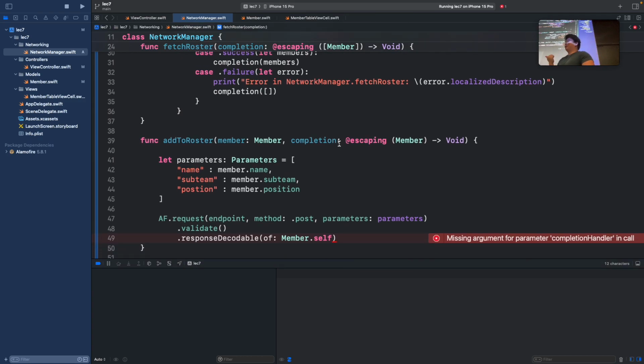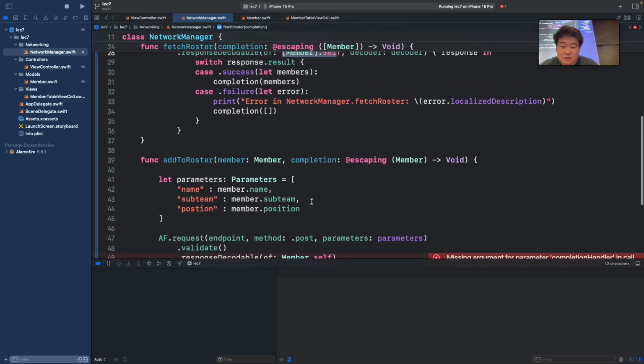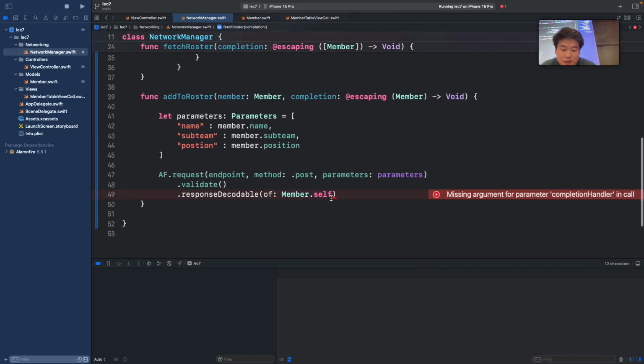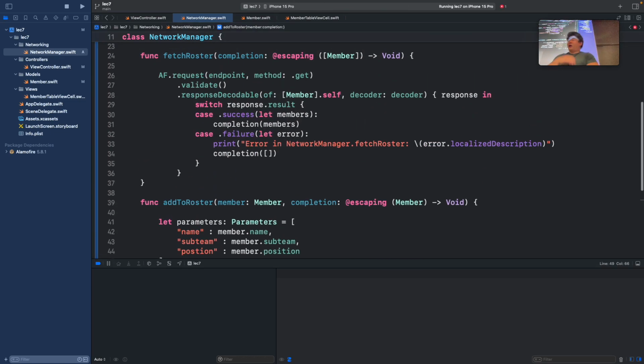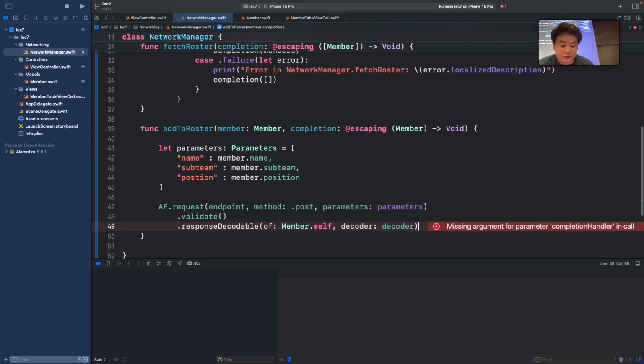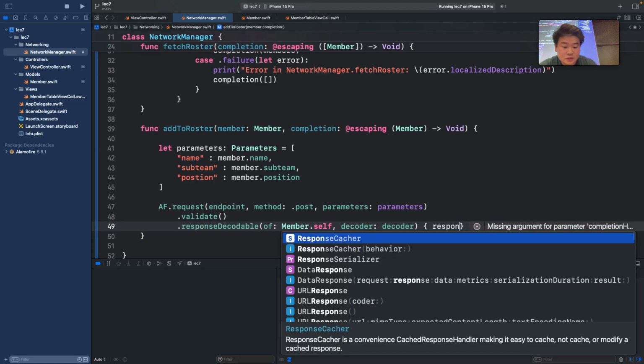I know it seems kind of weird that the backend is giving us a response of a member even though we're adding a member, but that's to indicate that this member was successfully added, by giving us back the same member. So what we want to do here is decode it to a member and again use that same decoder. So we can just use decoder. And like before, we also have this completion handler with the response that we're getting. So response in.